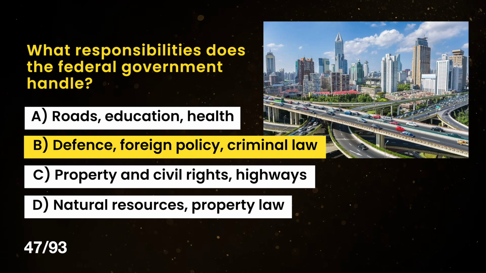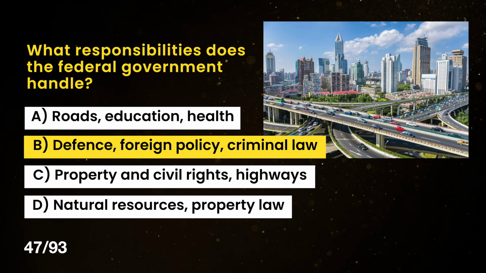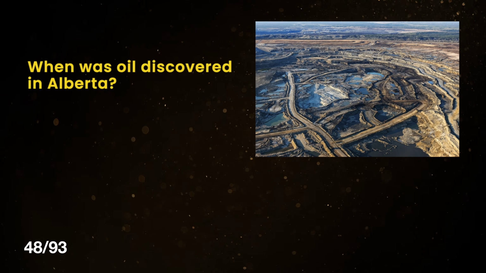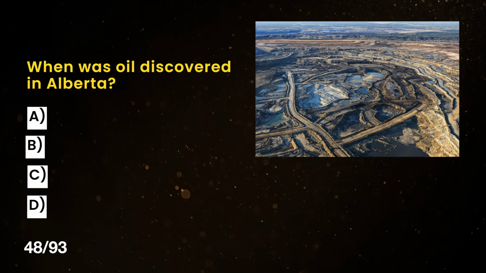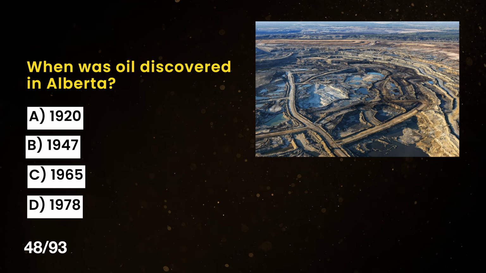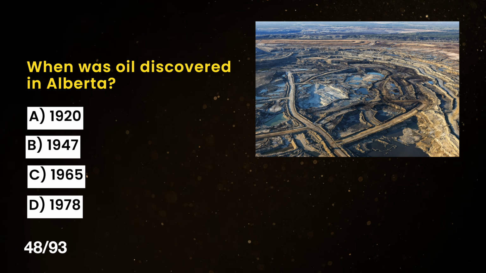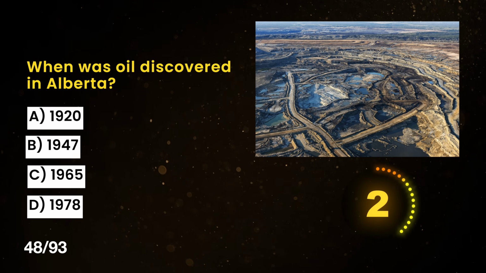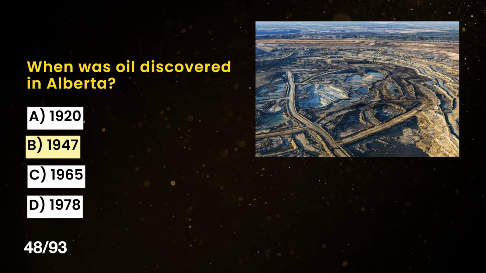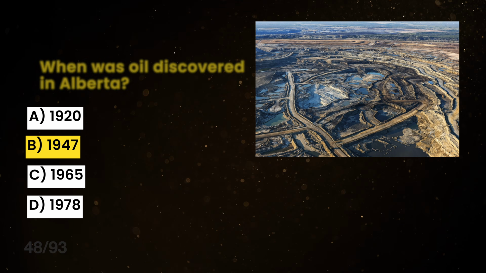The correct answer is B. Defense, foreign policy and criminal law. When was oil discovered in Alberta? A. 1920. B. 1947. C. 1965. And D. 1978. The correct answer is B, 1947.